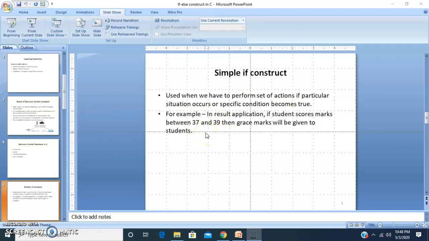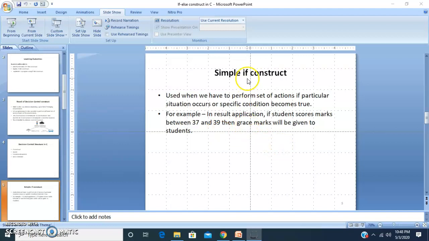That means before displaying the result, I have to check the condition whether the student's marks are between 37 and 39. If it is between 37 and 39, then I have to give the grace marks. Otherwise, if the student has scored 70, that does not fit this condition, so I will just normally display my result.